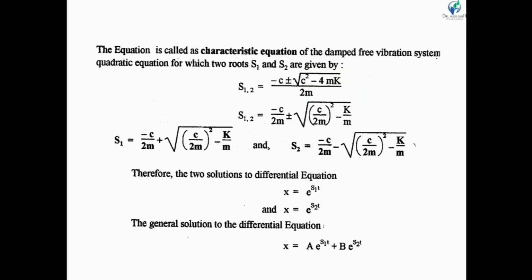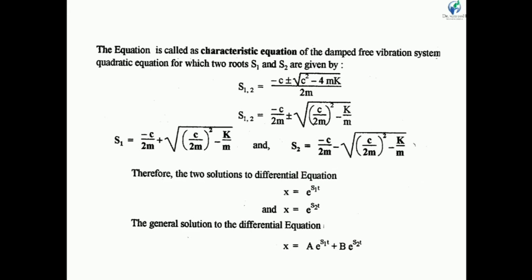Again, if we simplify, then s1,2 is equal to minus c upon 2m plus or minus root of (c by 2m) whole square minus k by m. So again we rewrite this equation: s1 is equal to minus c by 2m plus root of (c by 2m) square minus k by m, and s2 is equal to minus c by 2m minus root of (c by 2m) square minus k by m.